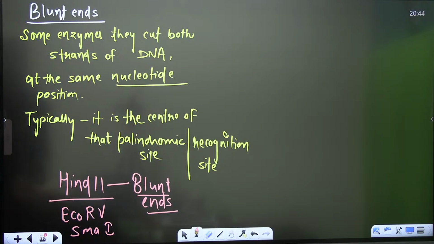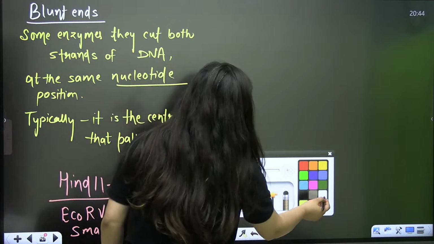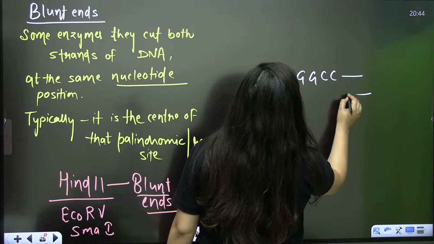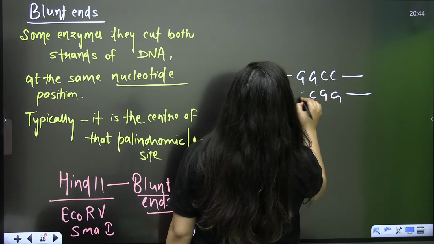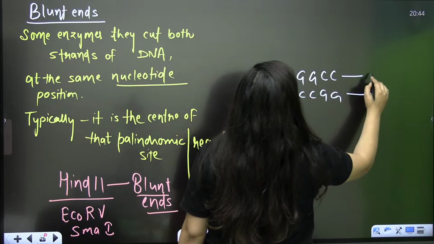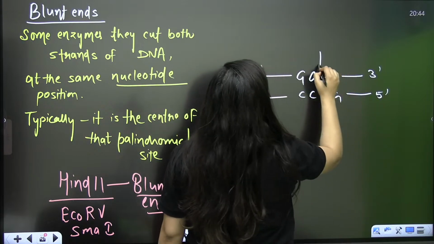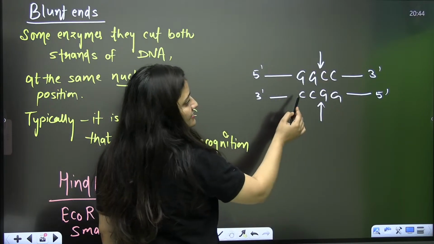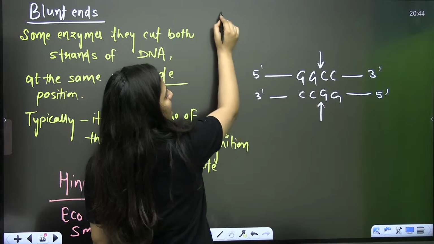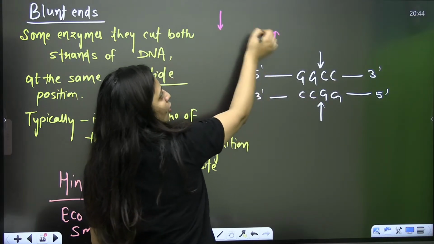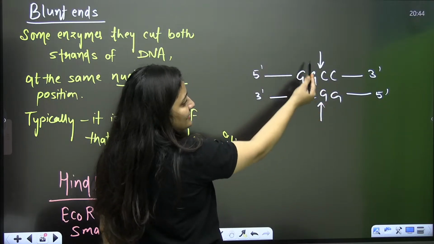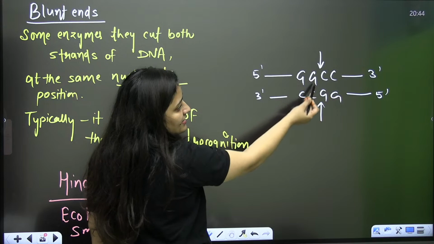Just I'll give you one example of the sequence, GGCC. When the restriction enzyme gives us blunt ends, this is how it makes the cut. For sticky ends, opposite bases were considered, but here it cuts at the center of the palindromic sequence, exactly the same position.